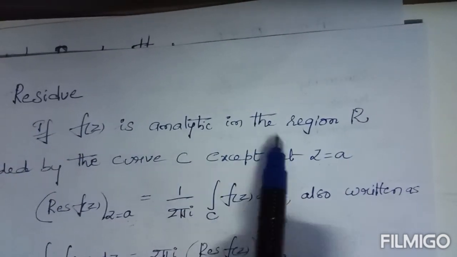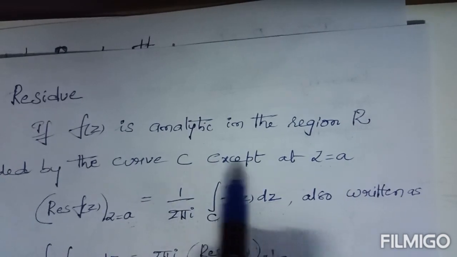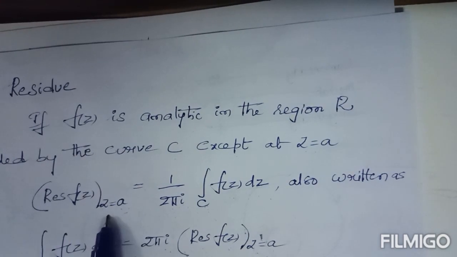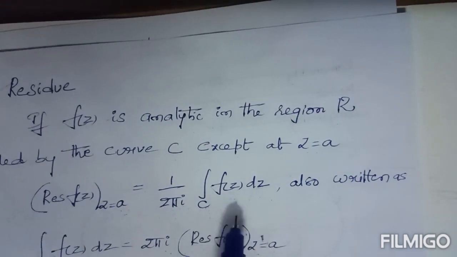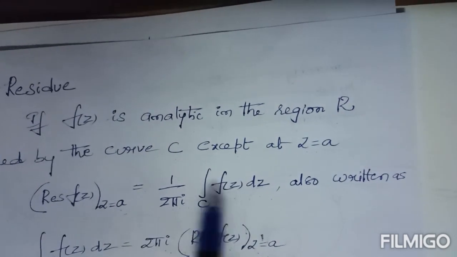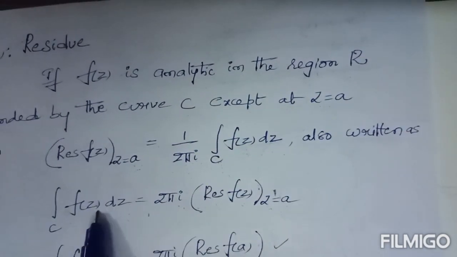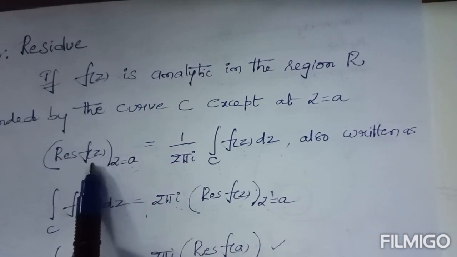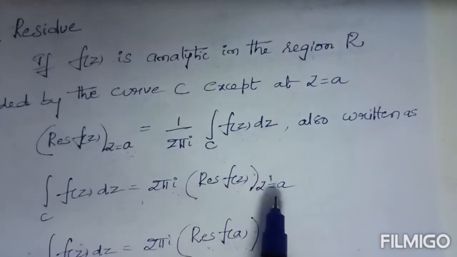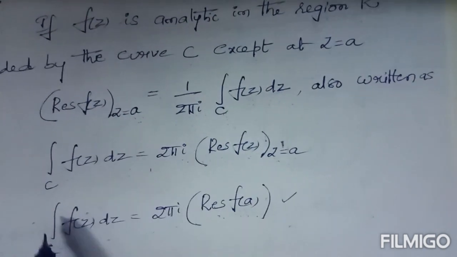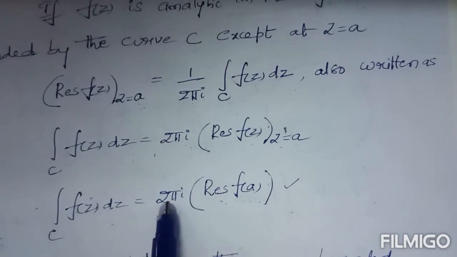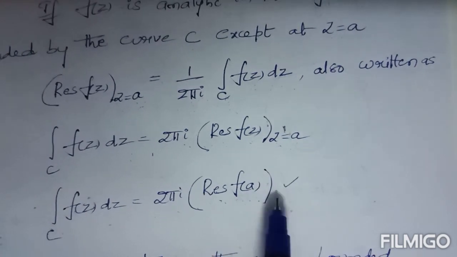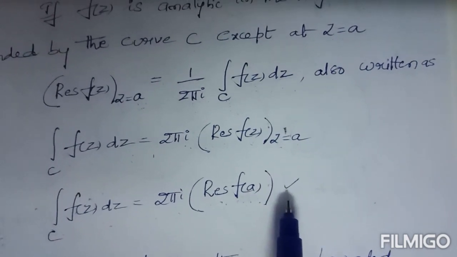If f of z is analytic in the region R bounded by the curve C except at z equal to A, then the residue of f of z at z equal to A is defined as 1 by 2 pi i times the integral over C of f of z dz. The same definition can also be written as the integral over C of f of z dz equals 2 pi i times the residue of f of z at z equal to A, by cross multiplication. The same step can be written as the integral over C of f of z dz equals 2 pi i times the residue of f at A. This is the first useful point for the proof.